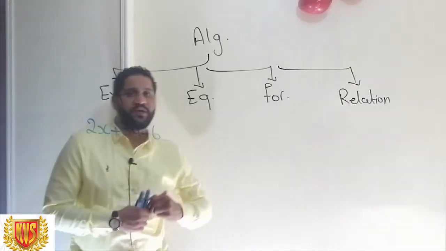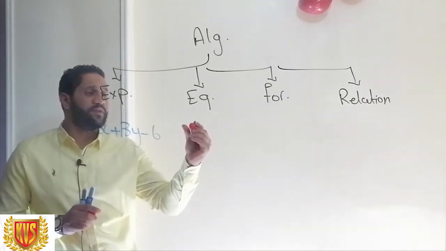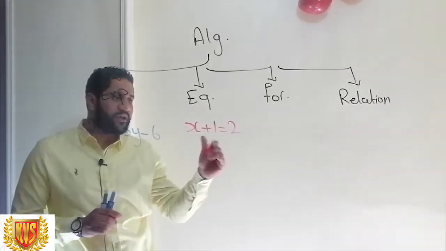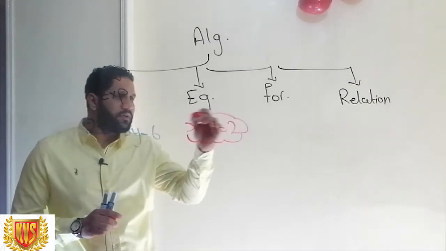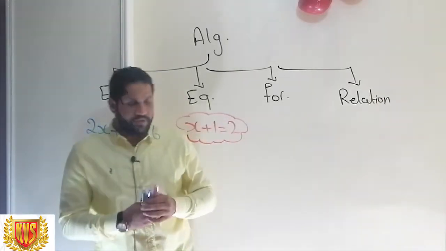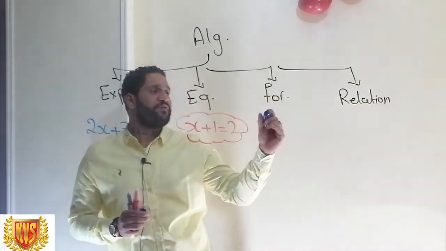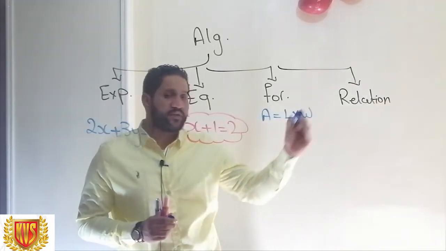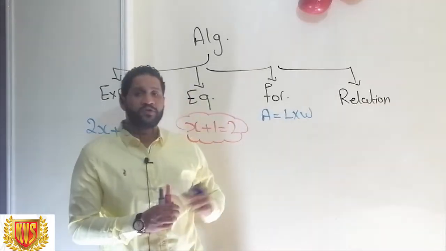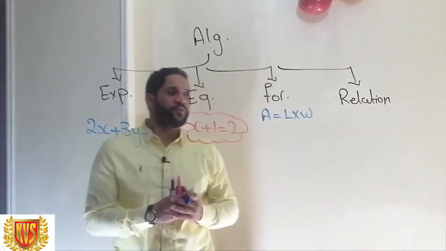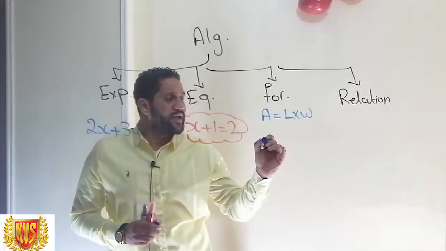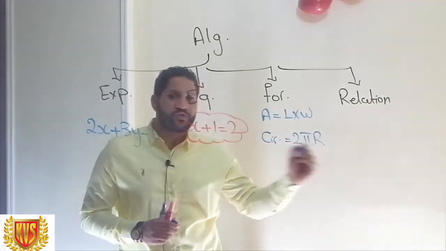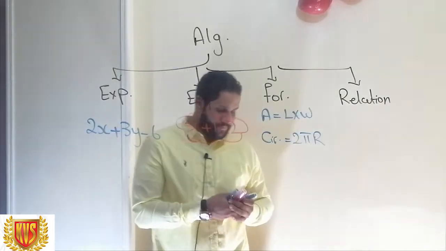Let us discuss what an equation is. An equation is something like when I say that x plus 1 equals 2. When you find the value of x, this is called an equation. The third thing is the formula, like when I tell you that the area of the rectangle is length times width. This is called a formula. So any rule you use in life is called a formula, like the circumference of the circle is 2 pi r.